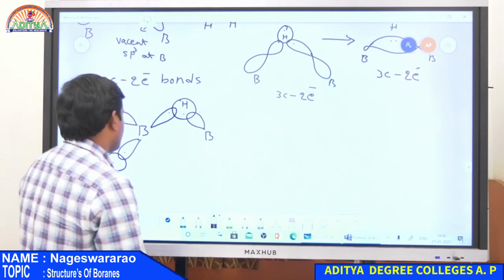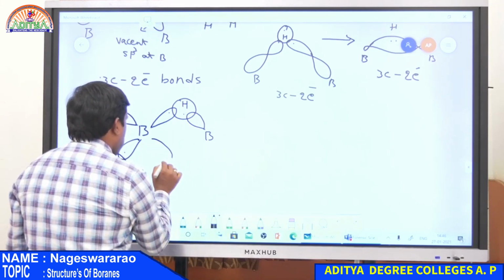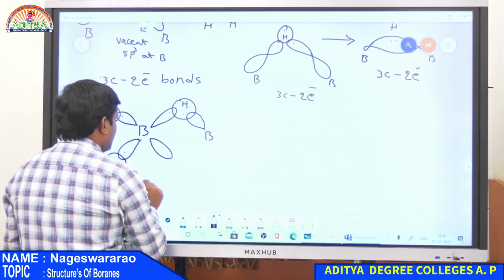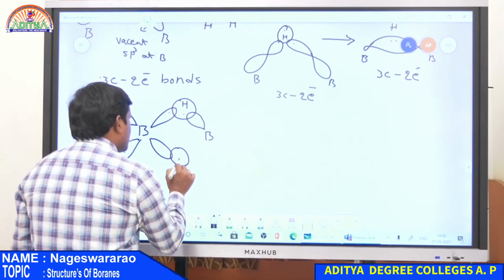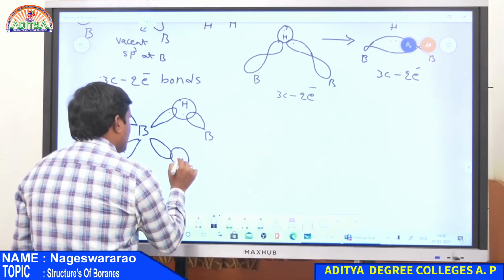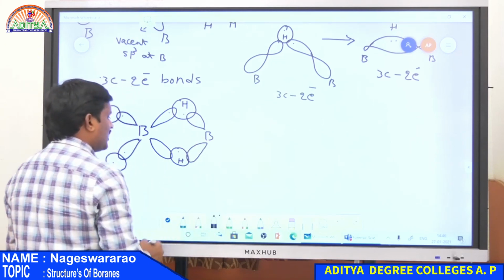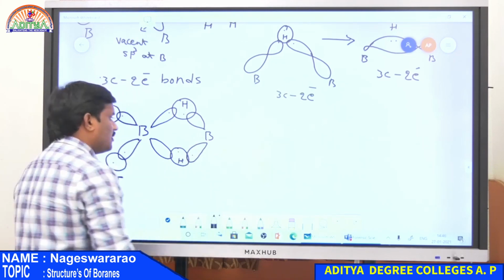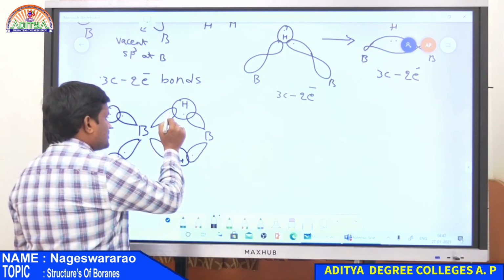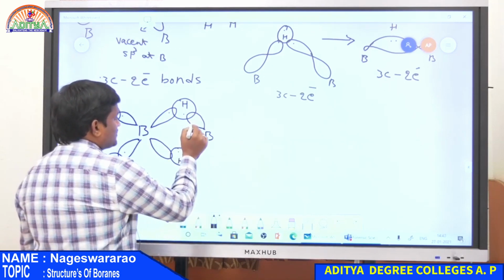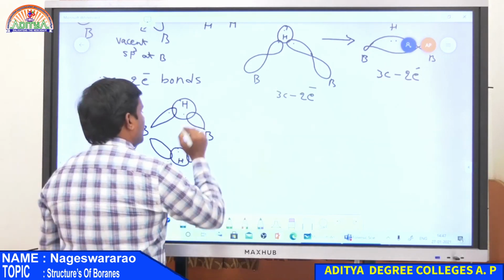Similarly, the vacant sp3 orbital of this boron atom overlaps with the hydrogen atom having a single electron and one more sp3 orbital of the second boron atom having an electron. So one sp3 orbital has a single electron and the other sp3 orbital is vacant, an empty orbital.